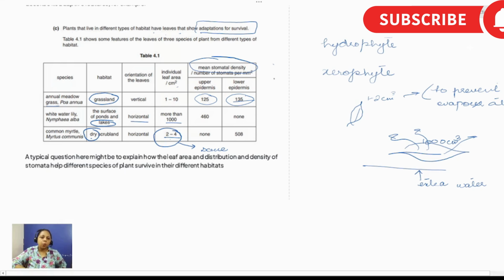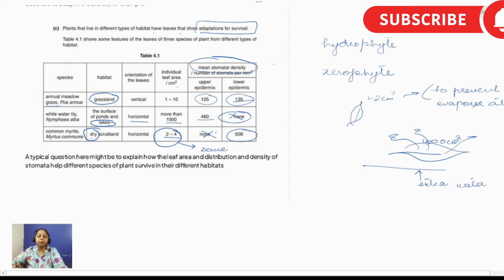Okay, while in this case the stomata are not present in the lower surface, while in the upper surface they are 460. As we have discussed earlier, it needs to get rid of water, so there would be more stomata. What happens through stomata is transpiration. There is a lot of water loss from the stomata, so these help in the loss of water. While in the case of a dry area where water is not available, there is none. Exactly, stomata in the upper surface conserve water, but they are present in the lower surface.